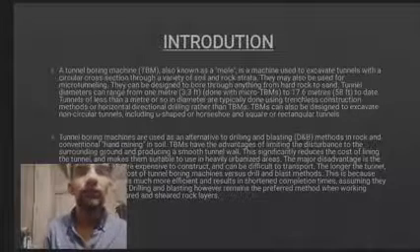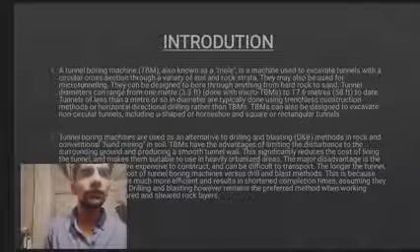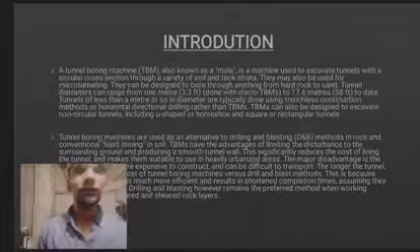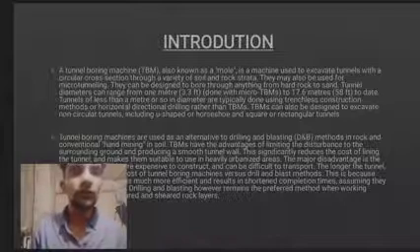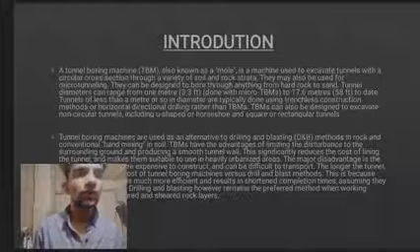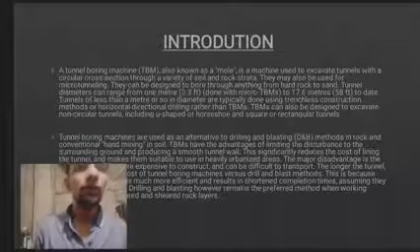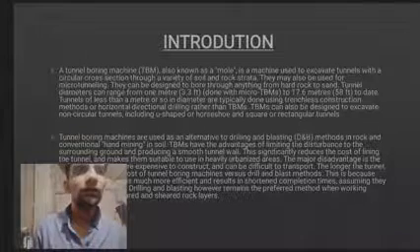To date, tunnels of less than a meter or so in diameter are typically done using trenchless construction methods or horizontal directional drilling rather than TBMs. TBMs can also be designed to excavate non-circular tunnels, including U-shaped or horseshoe and square or rectangular tunnels.